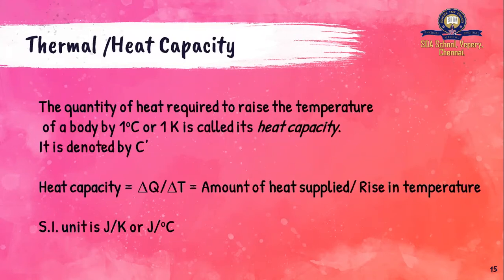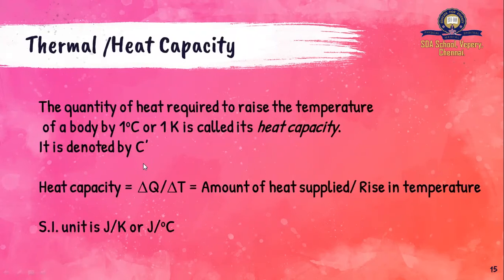Imagine you have a piece of wood. You have to increase the temperature from 45 degrees Celsius to 55 degrees Celsius. You require some heat. You have a piece of iron. You have to increase the temperature from 45 degrees to 55 degrees Celsius. The amount of heat you used for wood and the amount of heat you used for iron will be very different. And this shows they have different heat capacity. And this heat capacity is denoted by C dash. Okay, this is what you call a C dash.